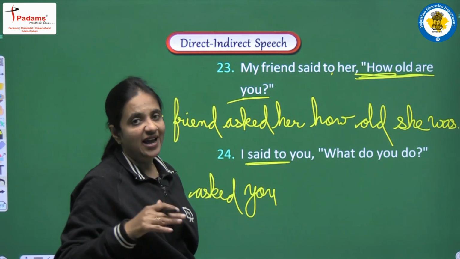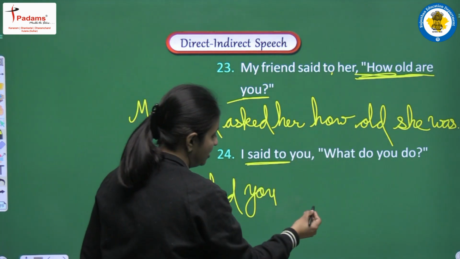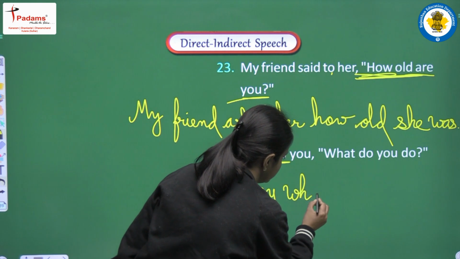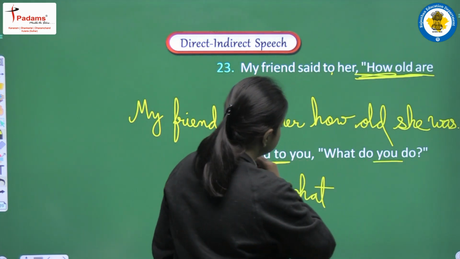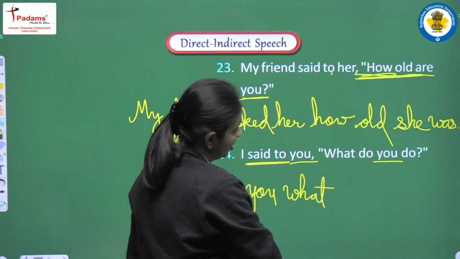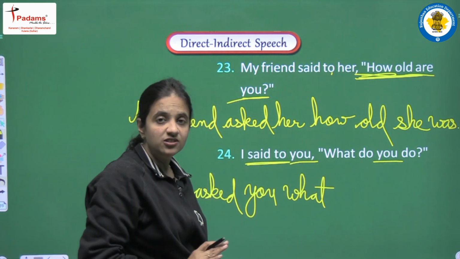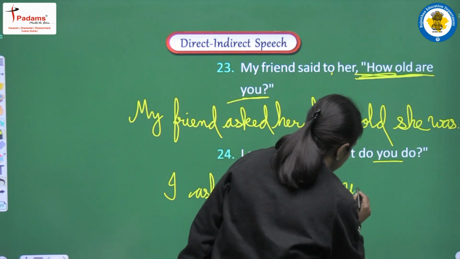Conjunction, we won't add any other conjunction, but we will write the same WH word, that is what. Now you, second person pronoun, it will be converted according to the object, that is you only, so we will write you.